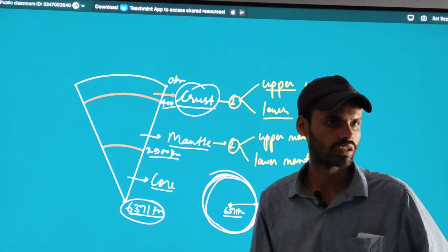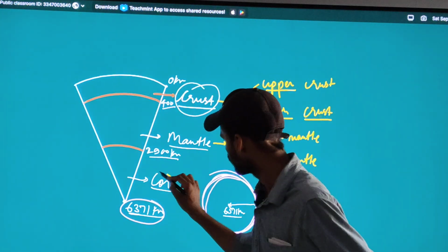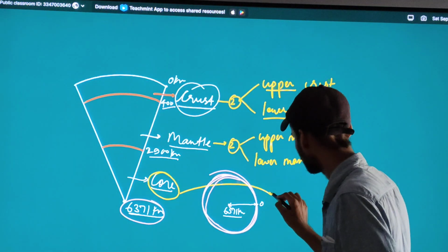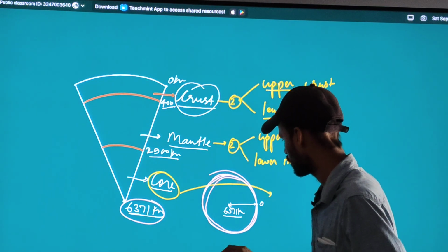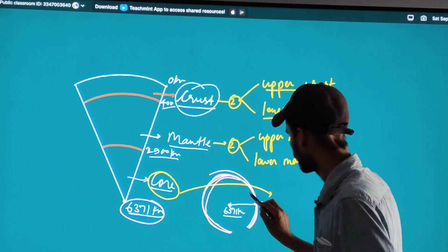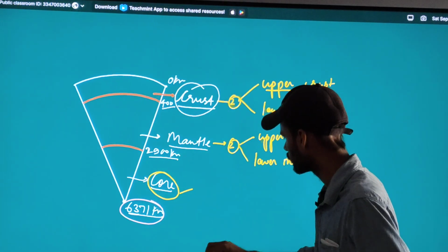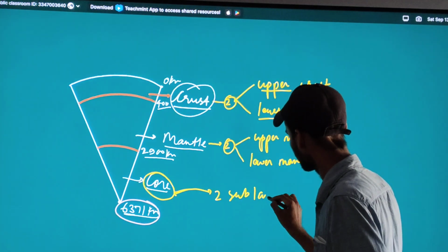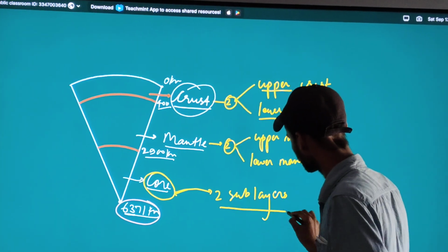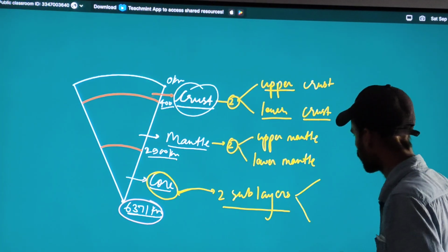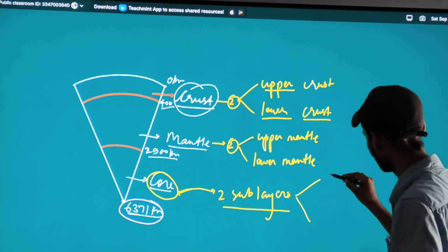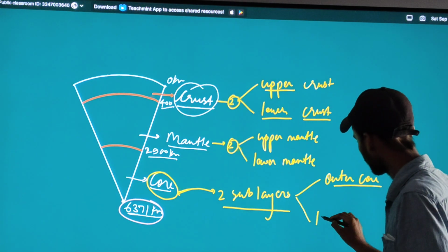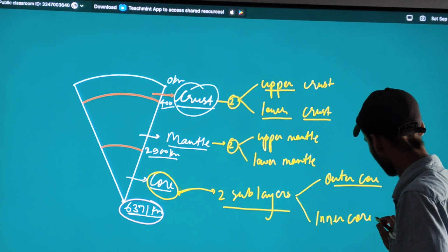And similarly, in the core there are two sub layers. The first is the outer core, and the second is the inner core.